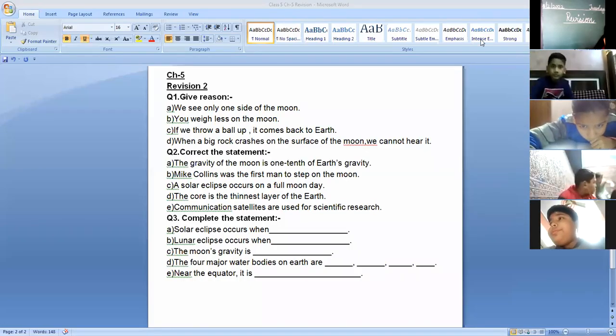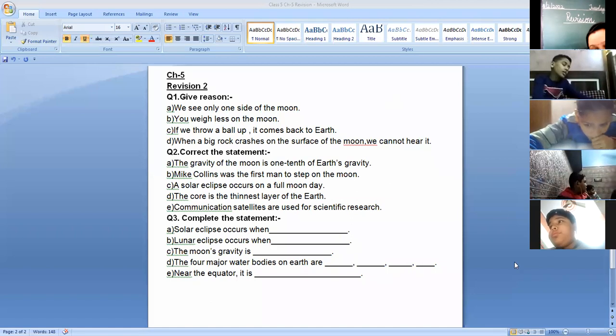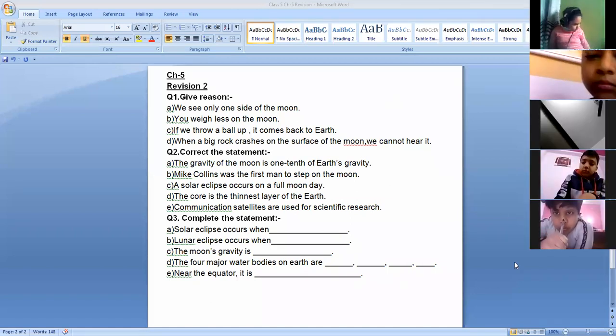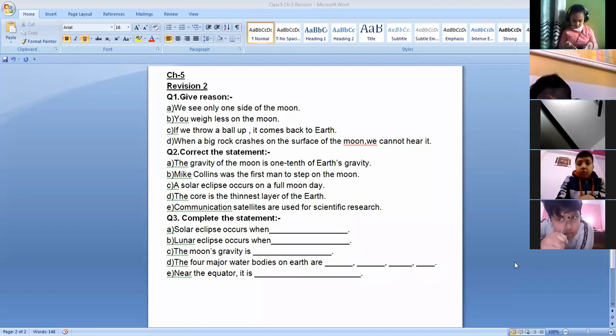So this is the revision of chapter number 5, children. And the first question is that you have to write why these things happen, meaning give reason. We see only one side of the moon. Why do we see only one side of the moon? You have to write down the answer for that.